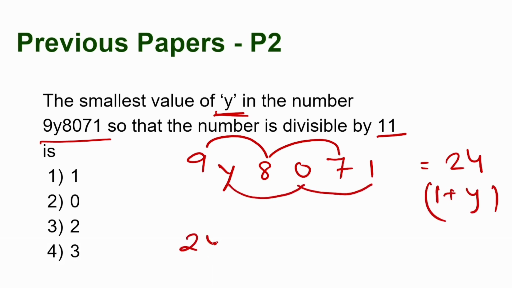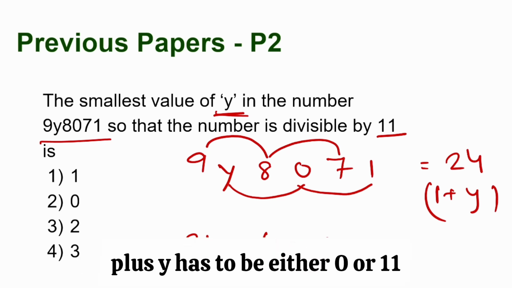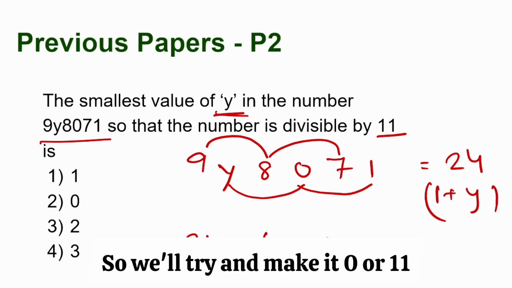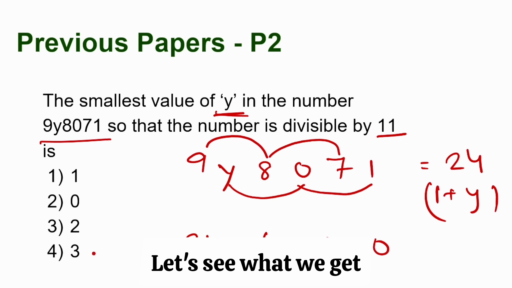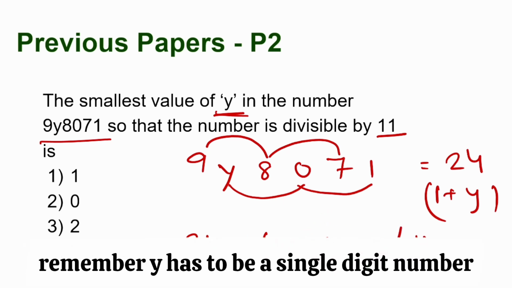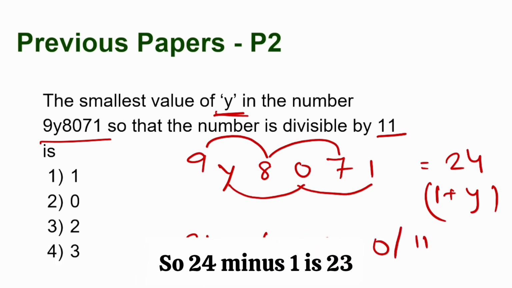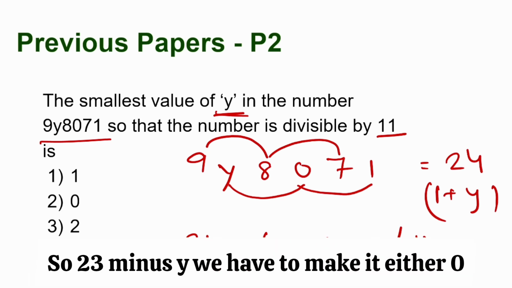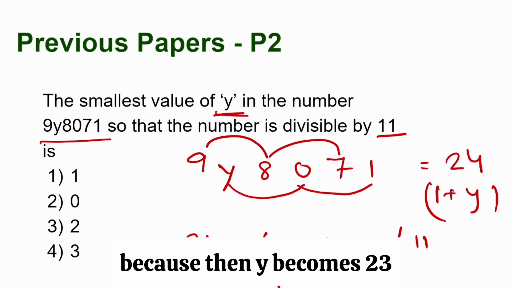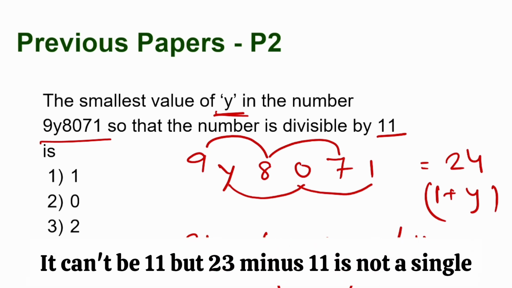So 24 minus 1 plus y has to be either 0 or 11. Okay, so we'll try and make it 0 or 11. Let's see what we get. And remember, y has to be a single digit number. So 24 minus 1 is 23. So 23 minus y. We have to make it either 0, which becomes impossible because then y becomes 23. It can't be 11, because 23 minus 11 is not a single digit number.